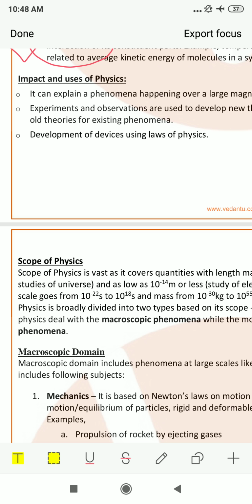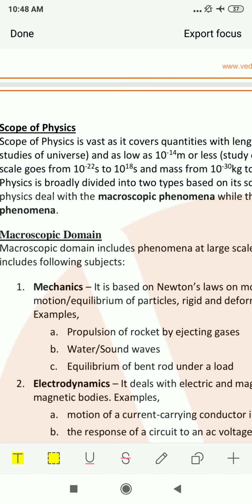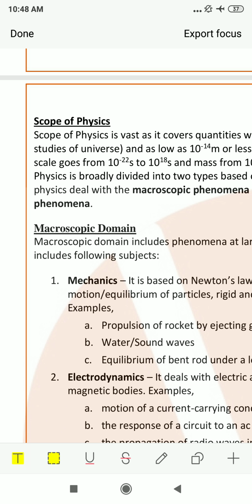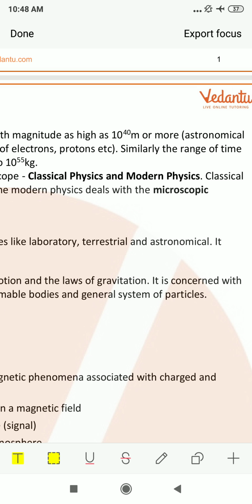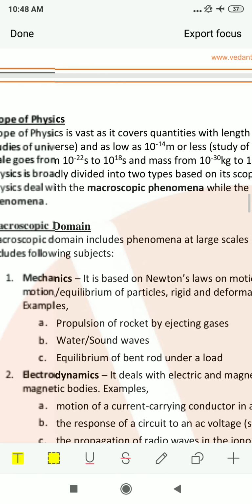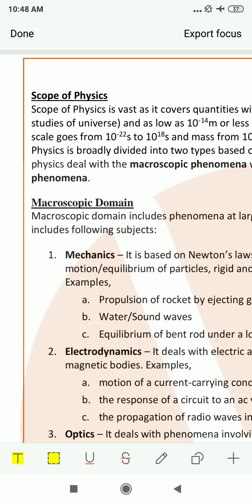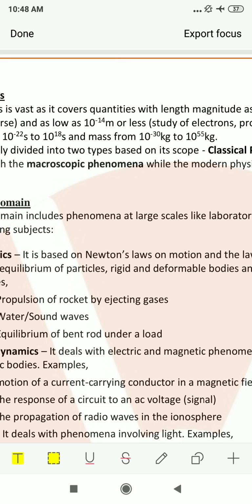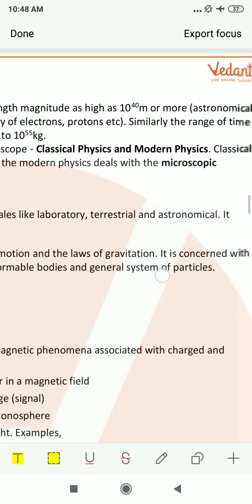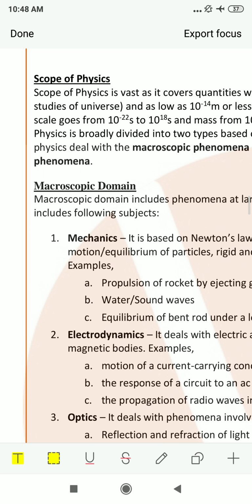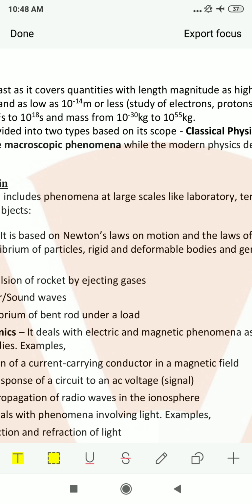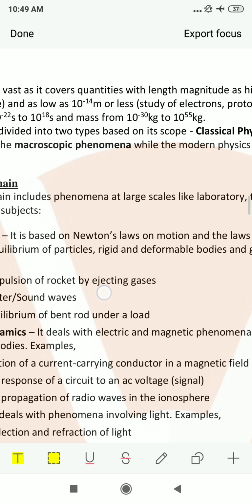The next comes the scope of physics. Scope of physics is vast, as it covers quantities with length magnitude as high as 10 to the power 40 or more, astronomical. You can say as low as 10 to the power minus 14, which tells about the range, such as electrons, protons. Similarly, the range of time scale goes from 10 to the power minus 22 seconds to 10 to the power 18 seconds, and mass from 10 to the power minus 30 kg to 10 to the power 55 kg.